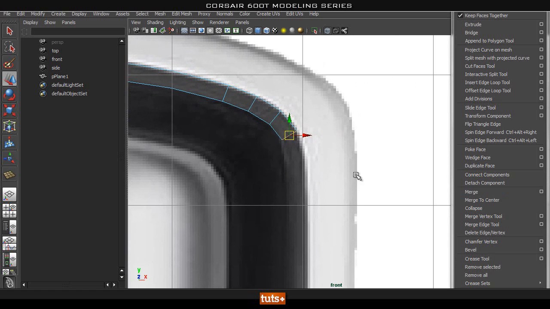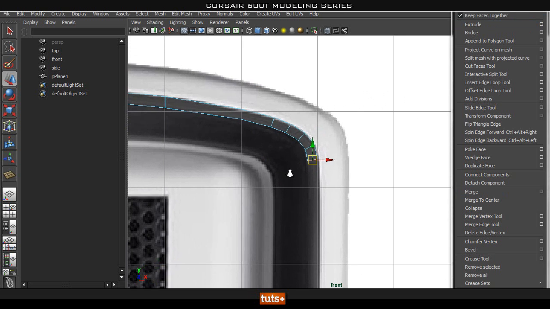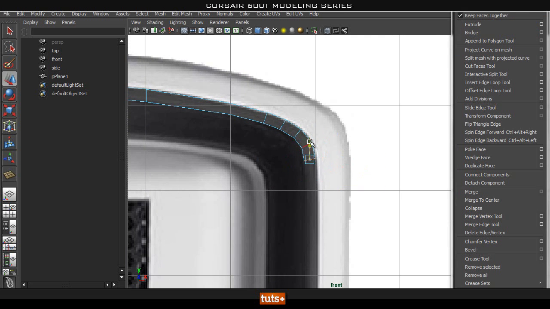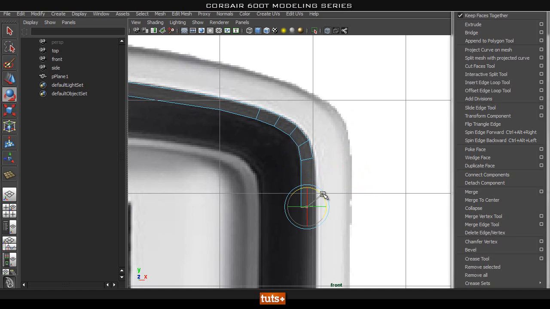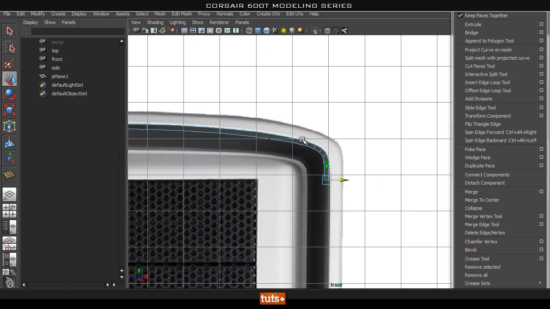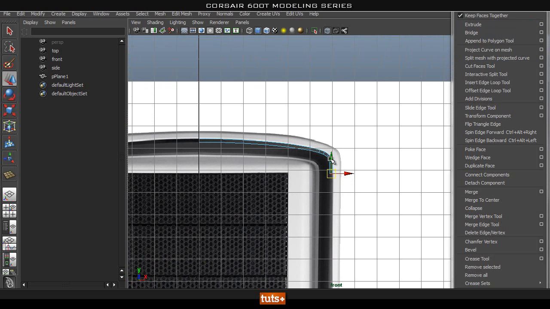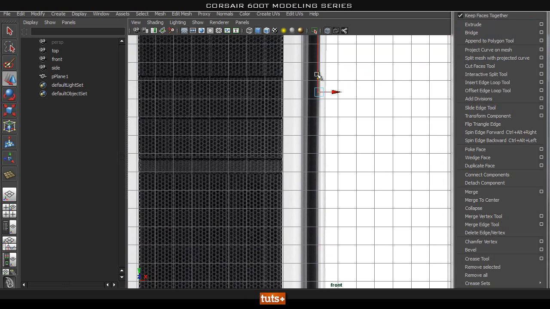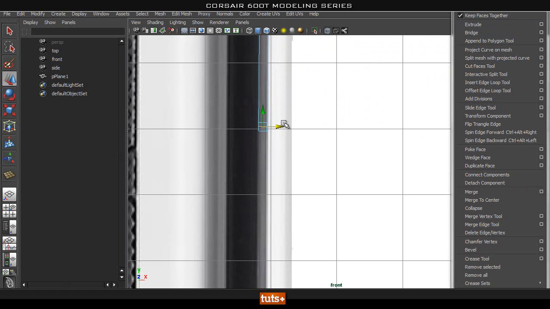modeling something fairly complex. So again, I'm just extruding down and rotating at the same time. As you see, I try to keep fairly nice divisions here. Okay, so one more and then we'll extrude it all the way down, and let's just straighten this up. Okay, and that looks about right to me. Now we're going to extrude it one more time, drag it all the way down to roughly the center, and then we'll duplicate this for the bottom.